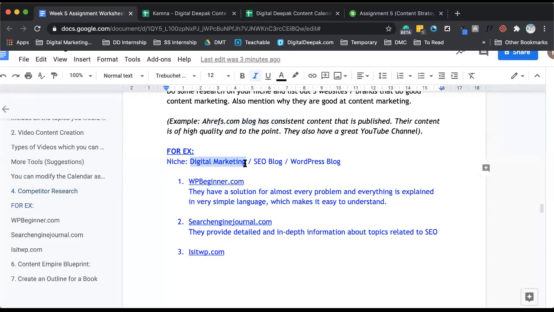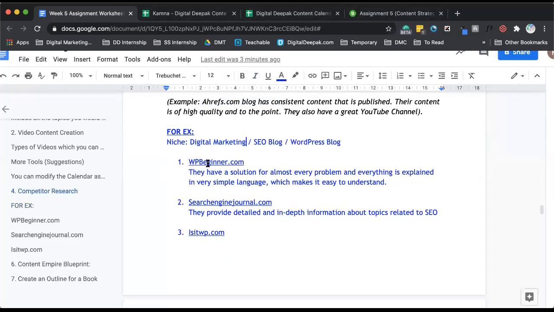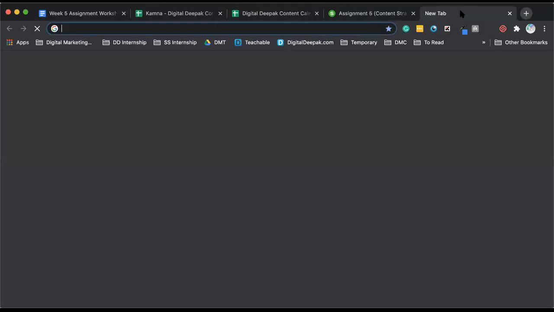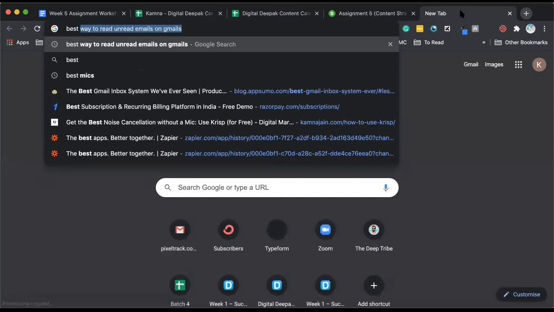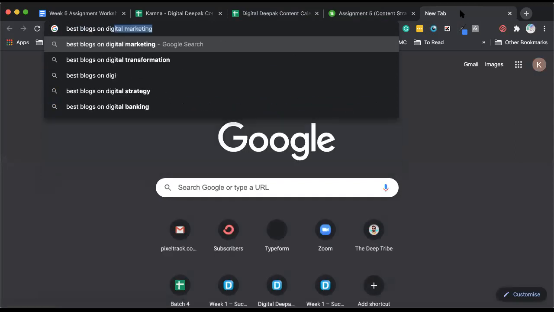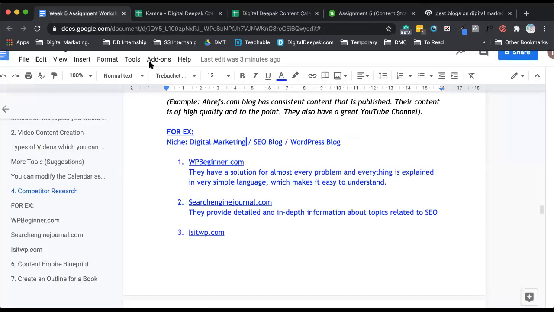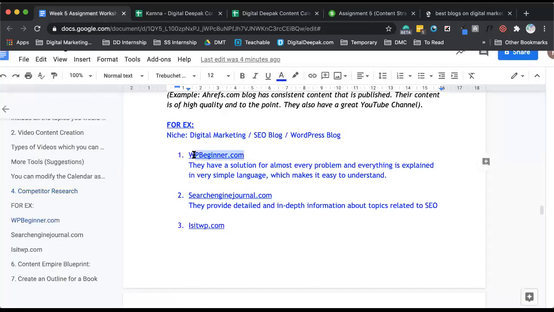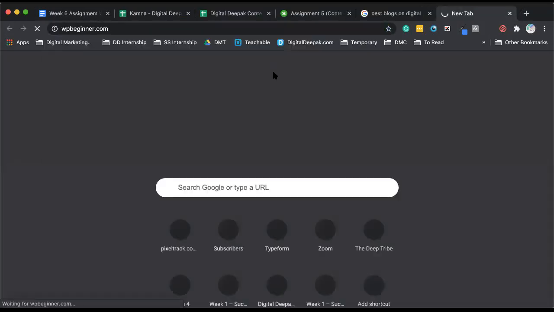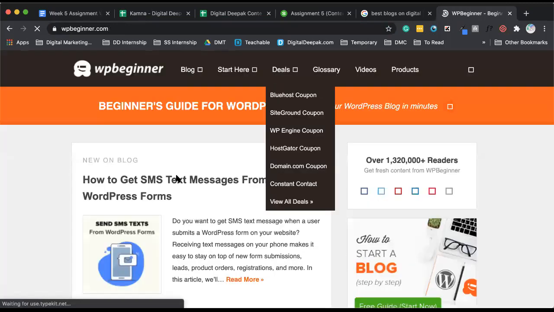So say for example, we were checking out blogs in digital marketing. What we can do is say that we want to do some competitor research. So you can either go and search best blogs on digital marketing and just read. I mean, if you already follow some blogs and you really love them, like WP Beginner is something which I have always loved, because they have literally a solution to almost every problem on WordPress. Like, they are that extensive, and it's really nice how they explain everything.